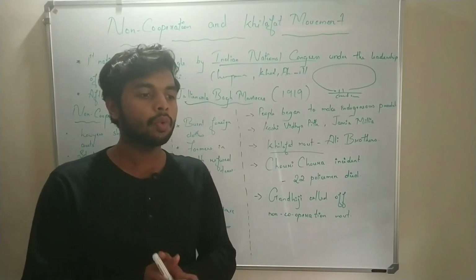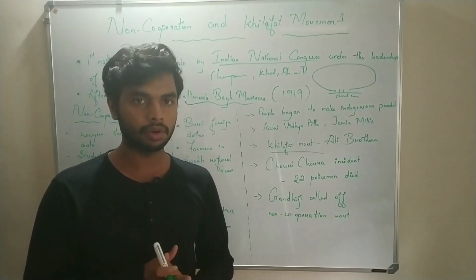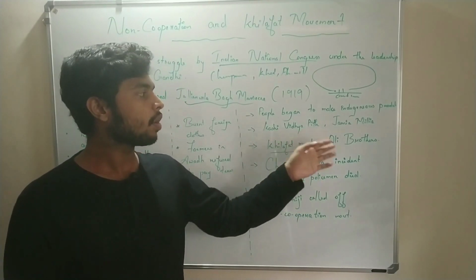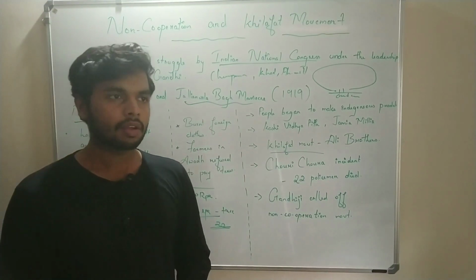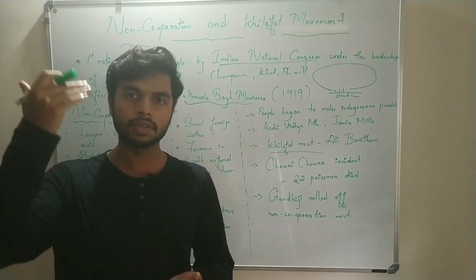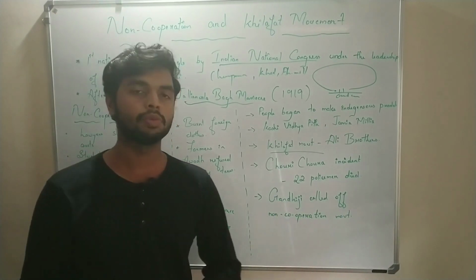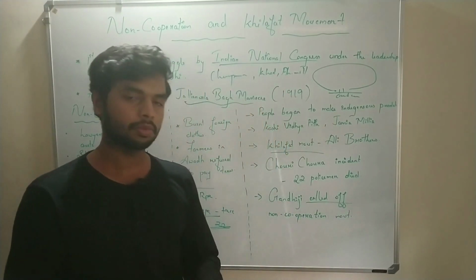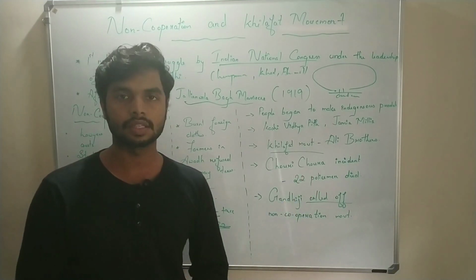In this movement, we could see mass Hindu-Muslim unity. People irrespective of their religion started joining the Khilafat movement as well as the non-cooperation movement. So it was at its peak. The non-cooperation and Khilafat movement was at its peak. But suddenly Gandhiji called off the non-cooperation movement. Gandhiji stopped the non-cooperation movement because an incident occurred called the Chauri Chaura incident.